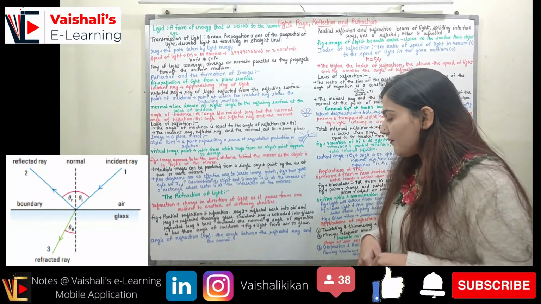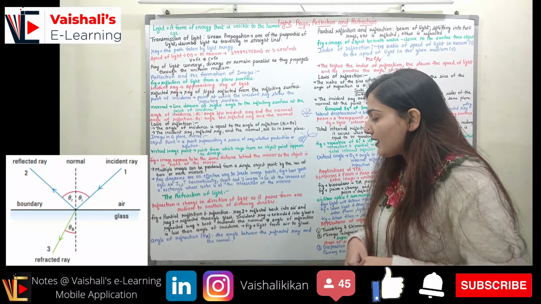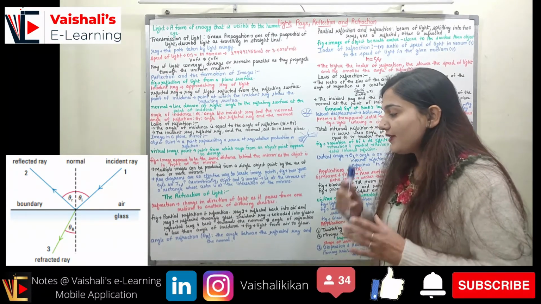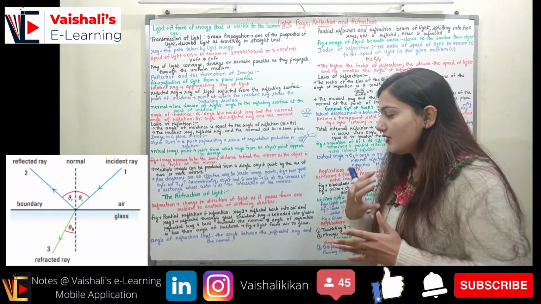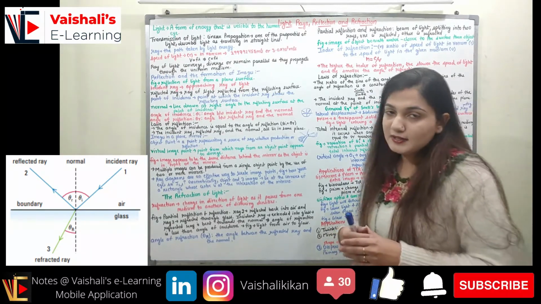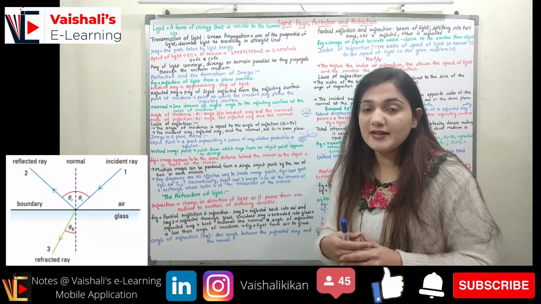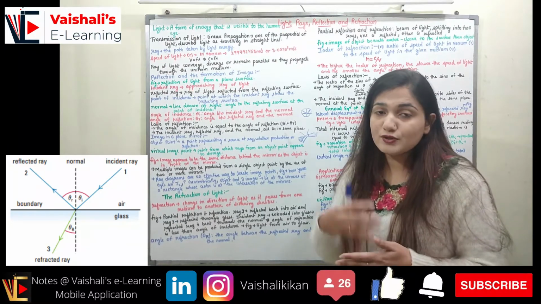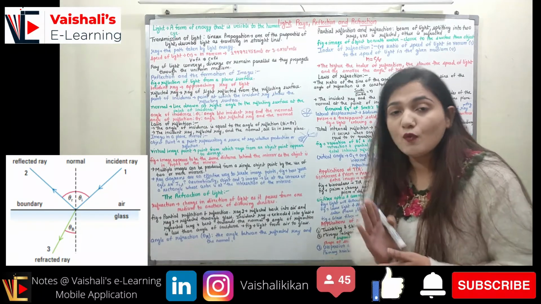Now the incident ray will be extended into the glass and the refracted ray is bent towards the normal. So it is bent towards the normal, right? The refracted ray will bend towards the normal because here we have glass, which is of higher density than the air. So when the light is moving from the lower density medium to the higher density medium, or from a medium where its speed is higher to the glass, where the speed of light is lower, it will bend towards the normal.